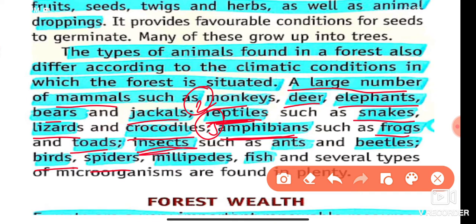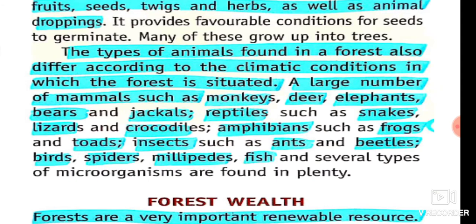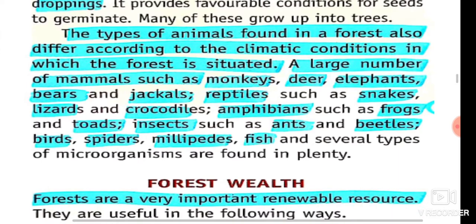Now the family of insects, the fourth type, such as ants and beetles. Now the fifth type, birds, along with spiders, millipedes, fish and several types of microorganisms, are found in plenty. These are examples of insects, amphibians, mammals and more. They are all found in the forest.